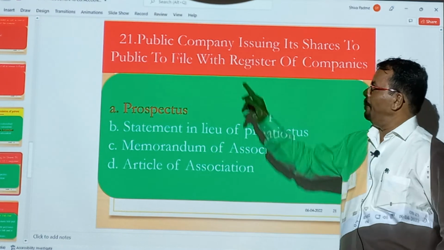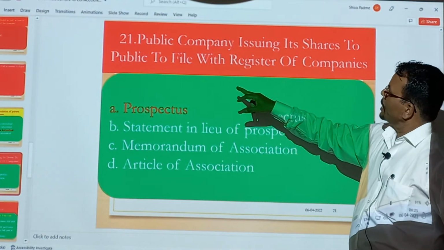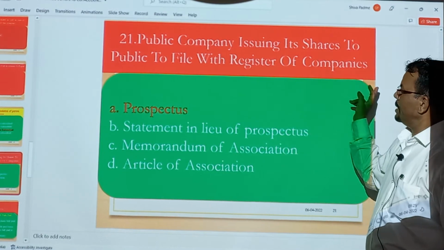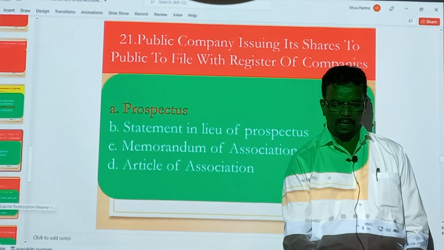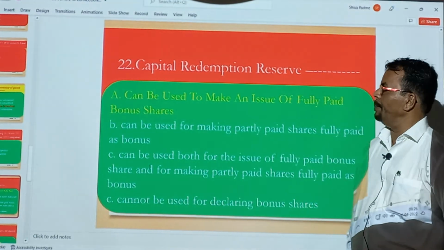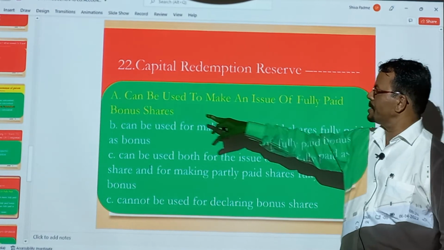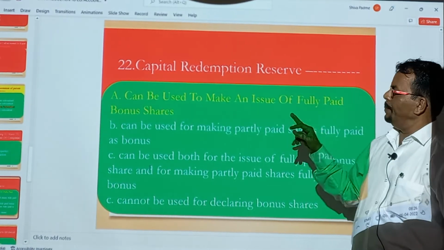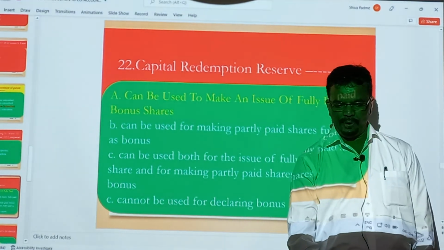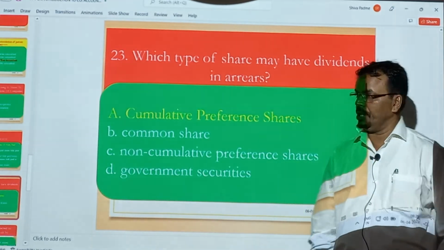After this, a public company issues a document to the public and files it with the Registrar of Companies, that is known as the prospectus, where all the information about the company's rules and regulations is written. Capital redemption reserve can always be used to make an issue of fully paid up equity bonus shares. So we can use it for the purpose of bonus shares to equity shareholders.